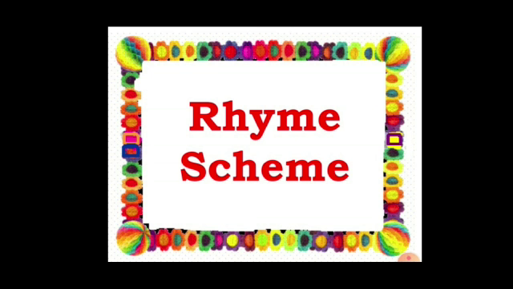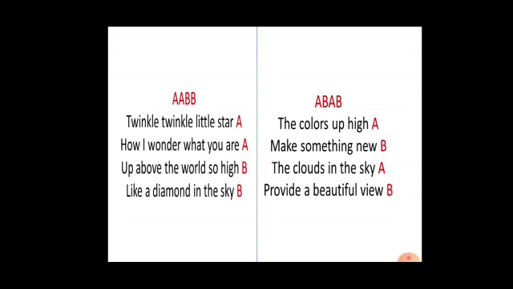Rhyme scheme, what does rhyme scheme mean? Let us see. Yes, you can see two examples here. One is your favorite poem, right? Twinkle, twinkle, little star, how I wonder what you are. Up above the world so high, like a diamond in the sky. Very nice of you, children. You are also singing with me, right?